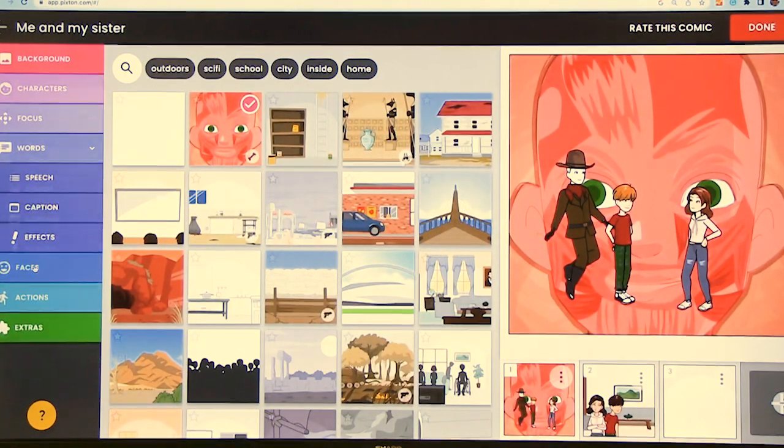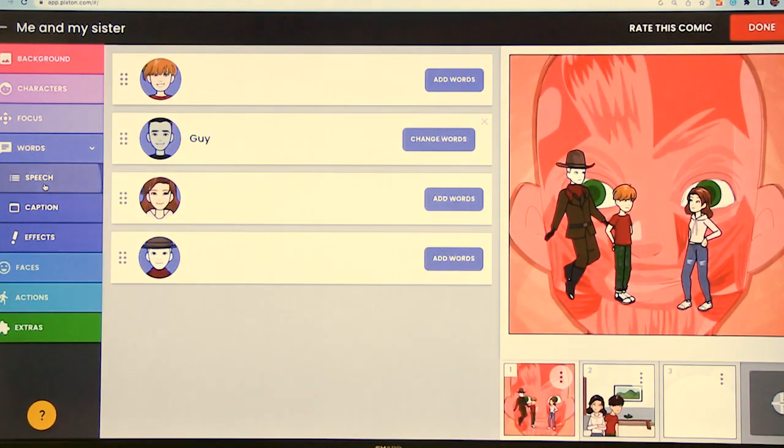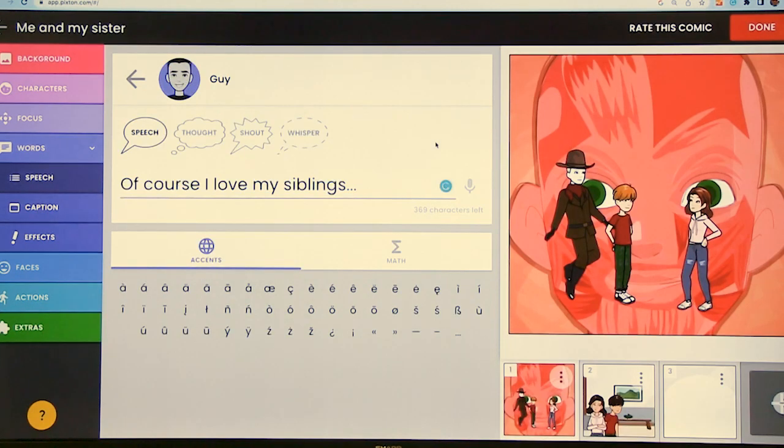So words, again, very logical, and you can see that there's also captions, but I will create a caption. And so, okay, I'll say change words. And I'll have a thought bubble. I will add a thought bubble, and I will write, of course, I love my sibling. I have only one, and I will change this to sister.